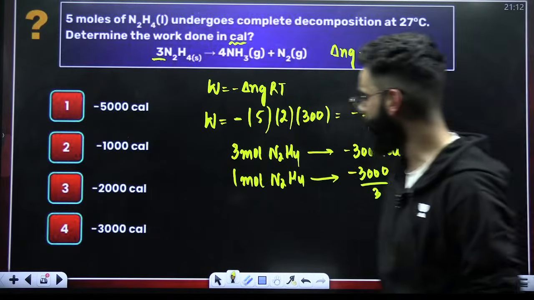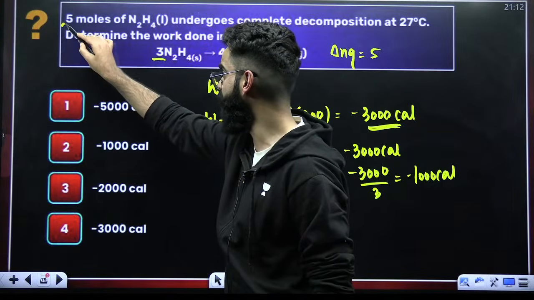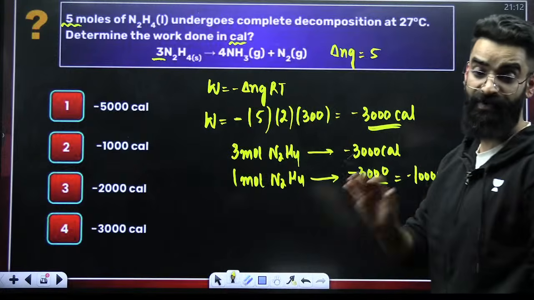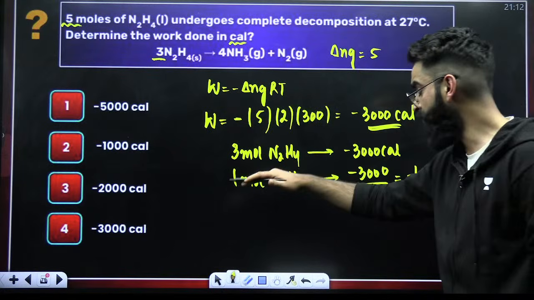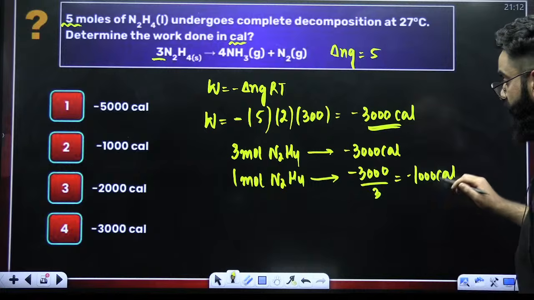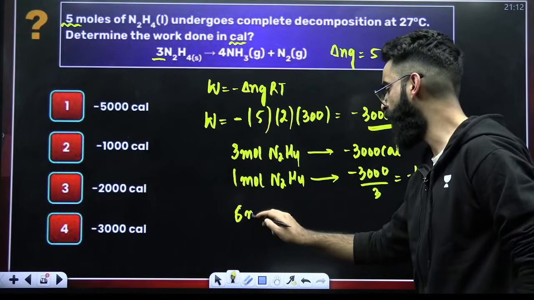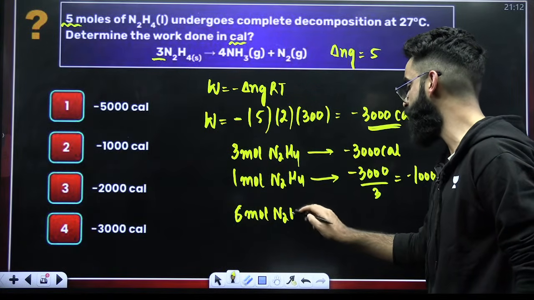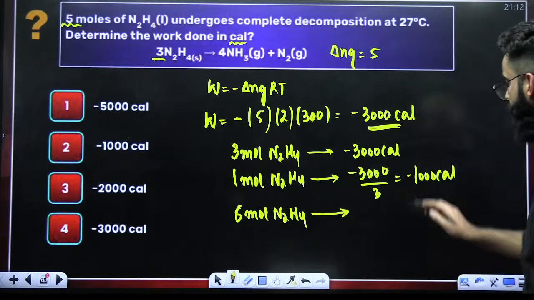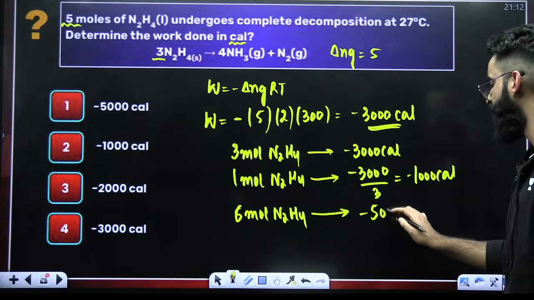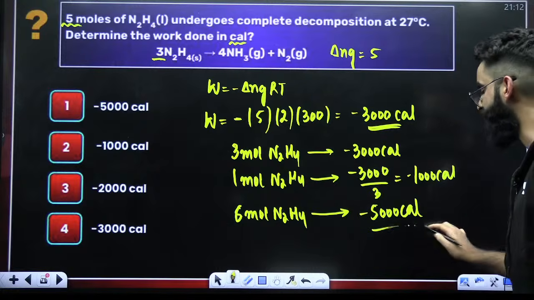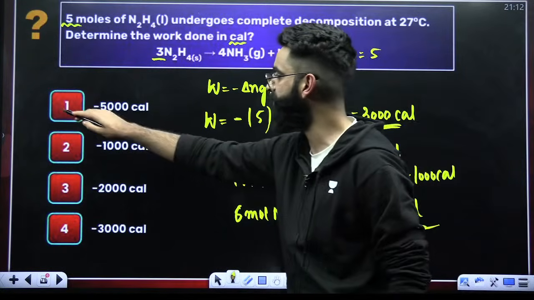Now, as per the question, do we have 1 mole of N2H4 or 5 moles? We have got 5 moles of N2H4. So when 1 mole N2H4 undergoes decomposition, this is the value of W. And hence, when 5 moles of N2H4 undergoes decomposition, what has to be the value of W? Minus 1000 multiplied by 5, which comes out to be minus 5000 calories. So this is the value of W which I was supposed to calculate.